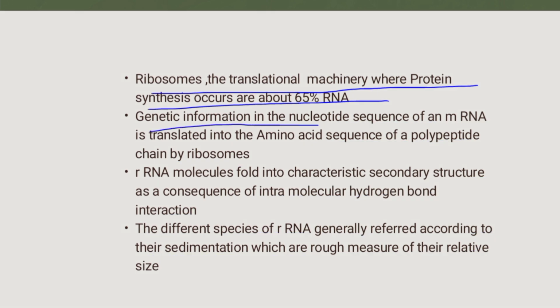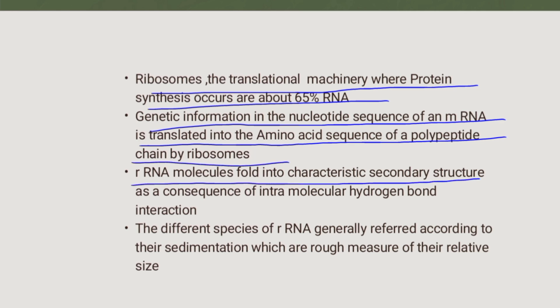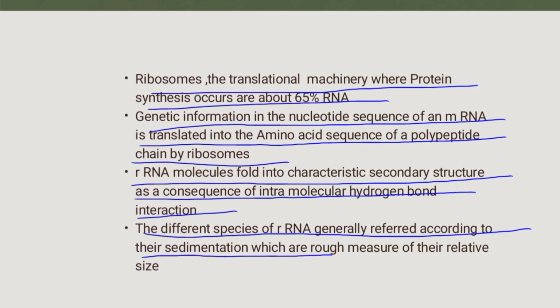Genetic information in the nucleotide sequence of an mRNA is translated into the amino acid sequence of a polypeptide chain by ribosomes. rRNA molecules fold into characteristic secondary structure as a consequence of intramolecular hydrogen bond interaction. The different species of rRNA are generally referred to according to their sedimentation coefficient, which is a rough measure of their relative size.